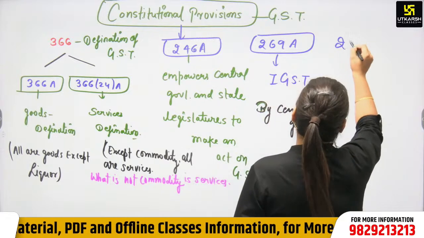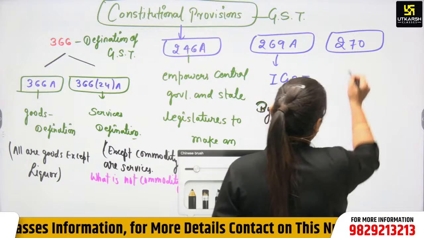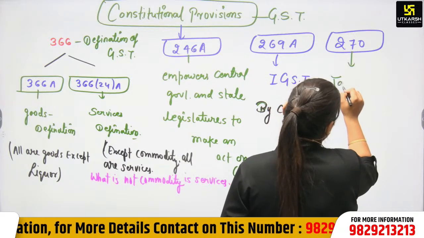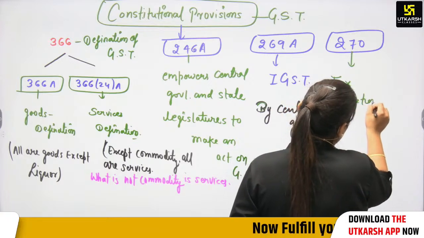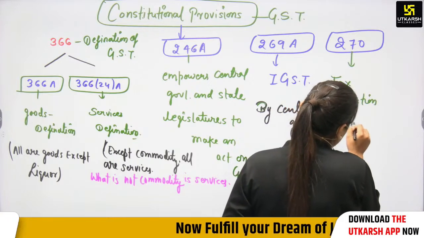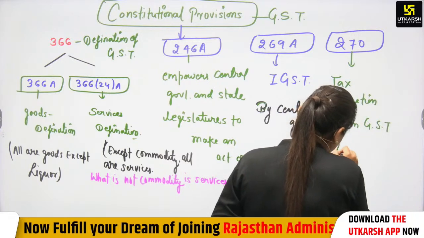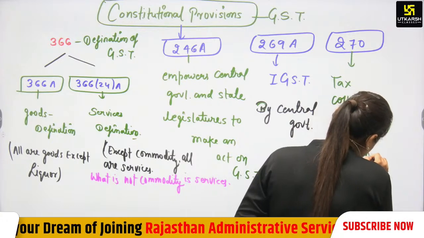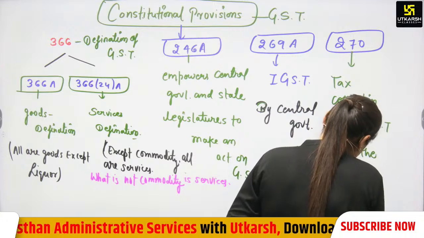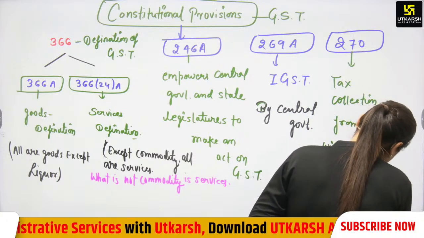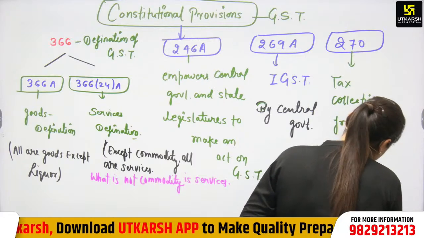So what is 270? We can say that tax collection from GST will be the part of the divisible pool, on the recommendation of the Finance Commission.